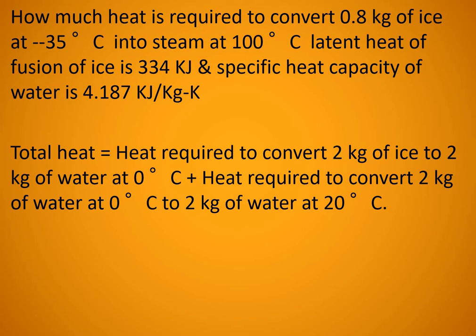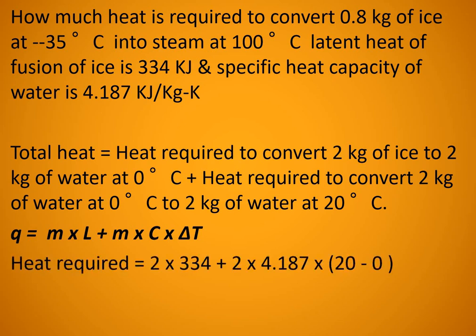In the second part, what happens? There is same state but temperature variation is there. There we have to use mass into specific heat capacity into temperature difference. So we can write Q is equal to M into L plus M into C into delta T. So here, all data was given in the problem.